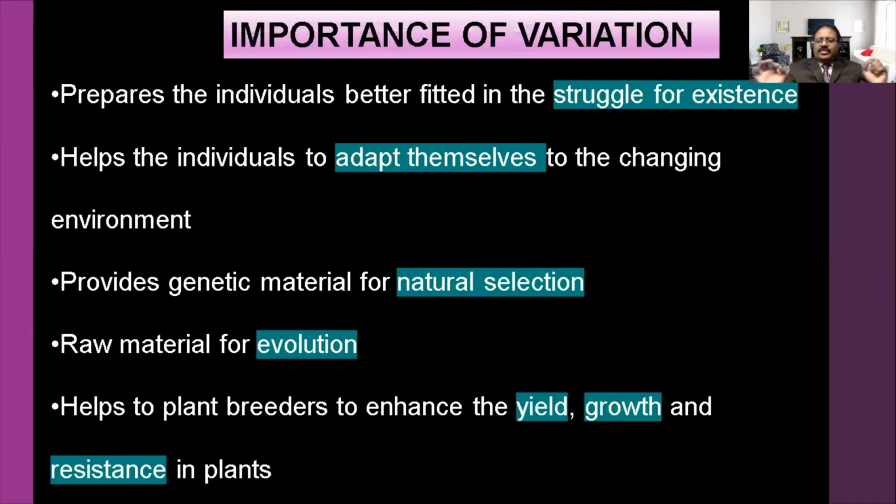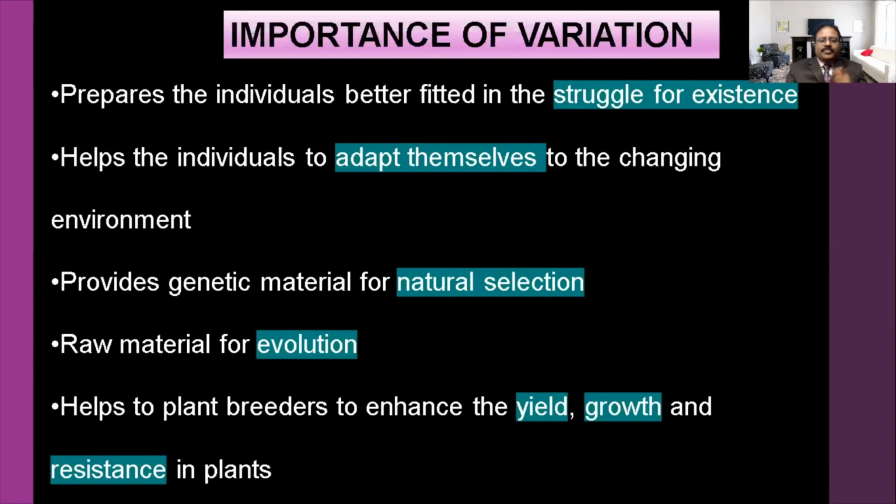If you take wheat, you will survive. Wheat is available, rice is not available. If somebody won't take the wheat, what happens? They won't get the food. So in the struggle for existence, they adapt themselves to a particular environment. They can exist. Otherwise, they will be extinct from the earth.